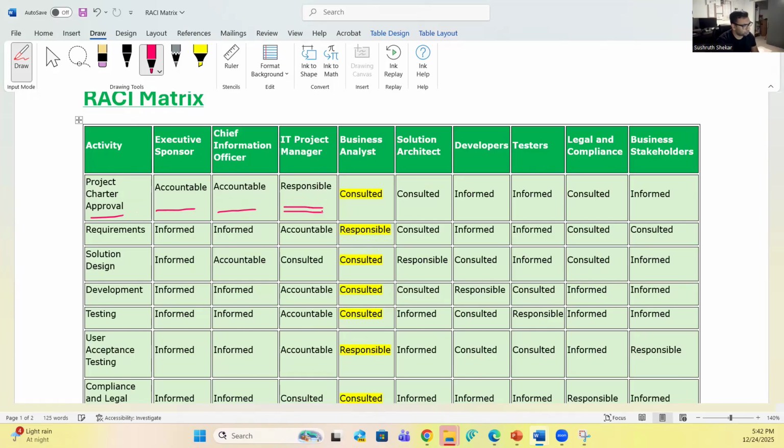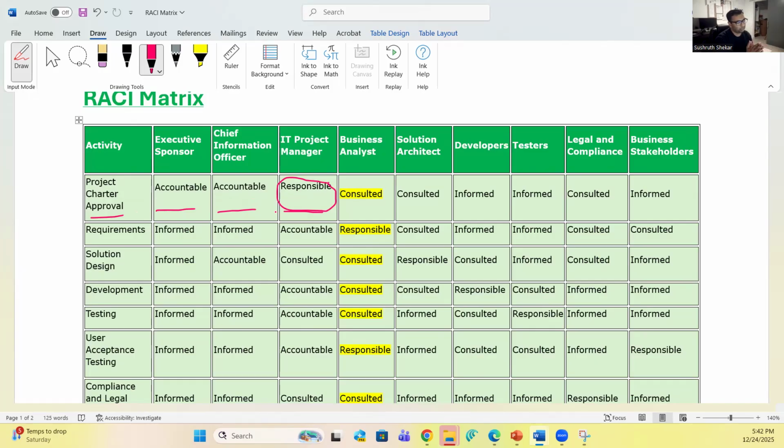Next is responsible. Next is IT project manager. They are responsible for the project charter because they are the ones who are drafting it, right? Here you can also use accountable, because the IT project manager is hands-on typing up the project charter.